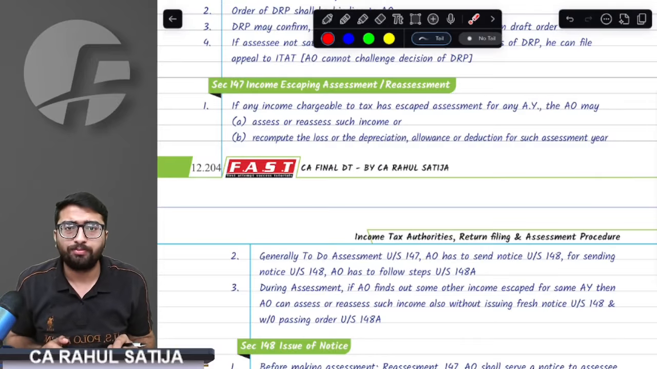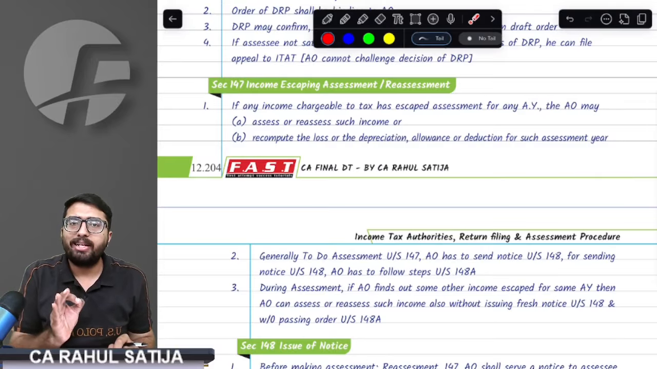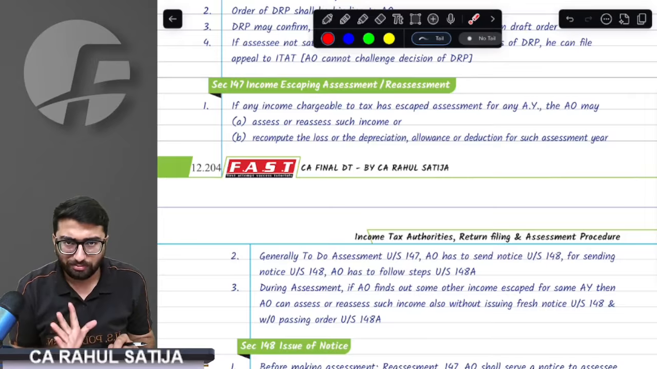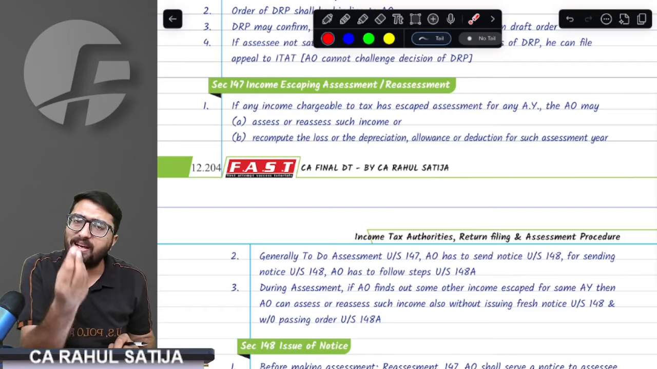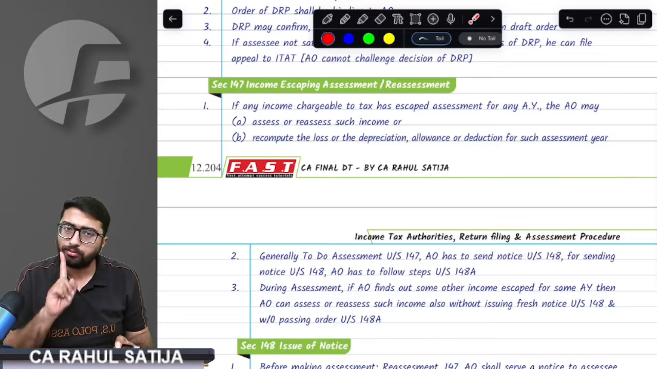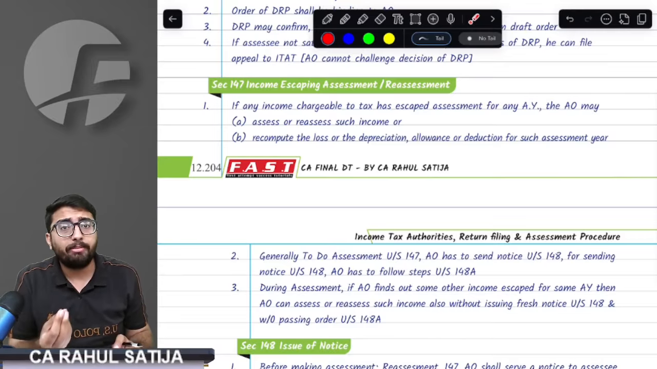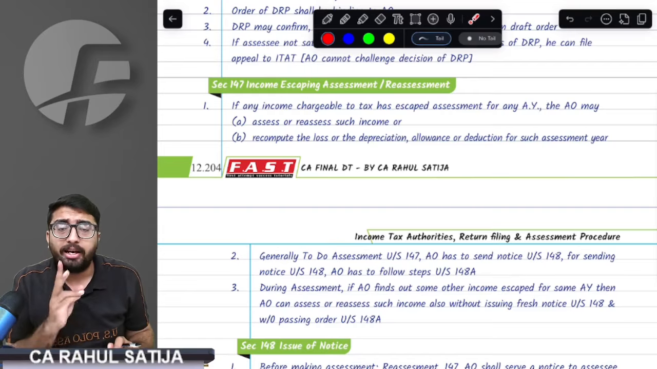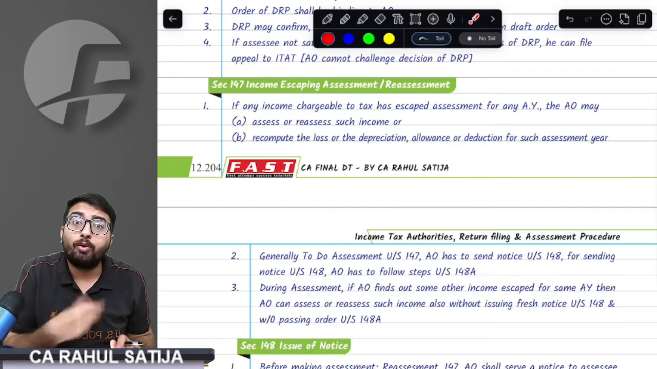A few things to be understood. Income escaping assessment assumes that you are a thief, a robber, that you must have some undisclosed income. Therefore, income escaping assessment is being done against you. Second, remember, it can be done twice as well.